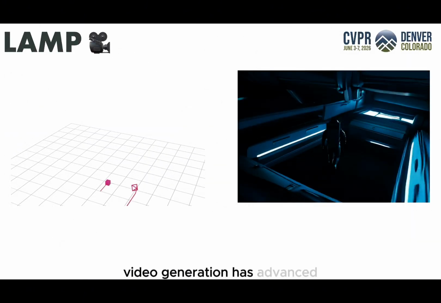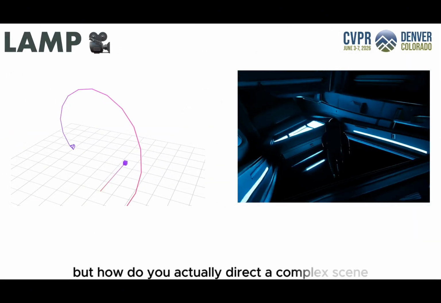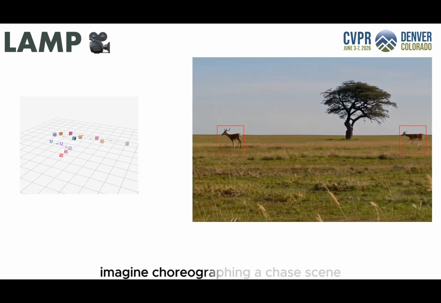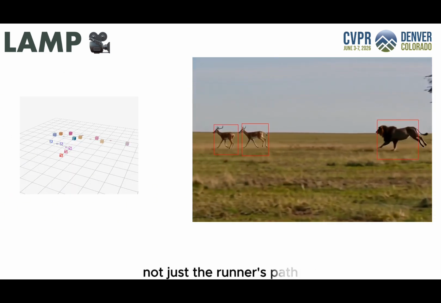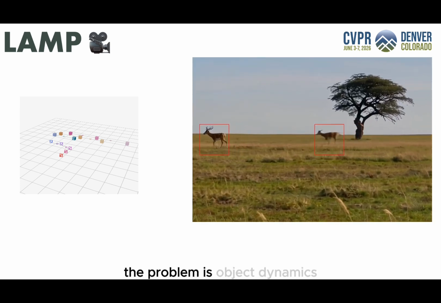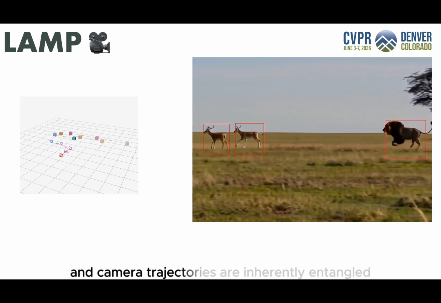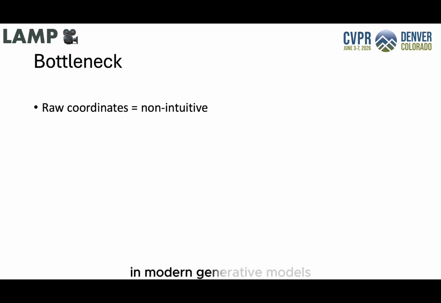Video generation has advanced rapidly in visual fidelity, but how do you actually direct a complex scene? Imagine choreographing a chase scene. You need to carefully coordinate not just the runner's path, but the exact movement of the pursuing camera. The problem is, object dynamics and camera trajectories are inherently entangled. This brings us to the core bottleneck in modern generative models.